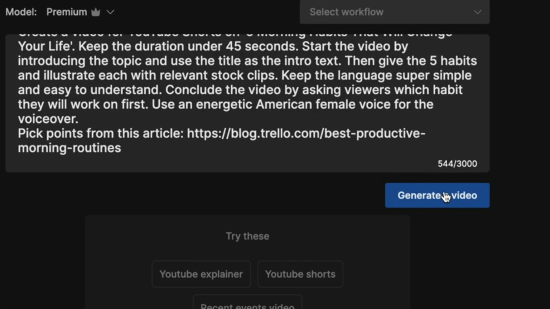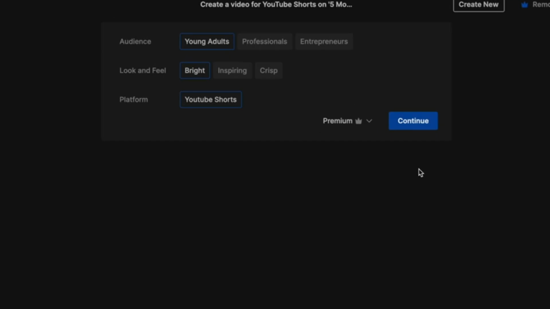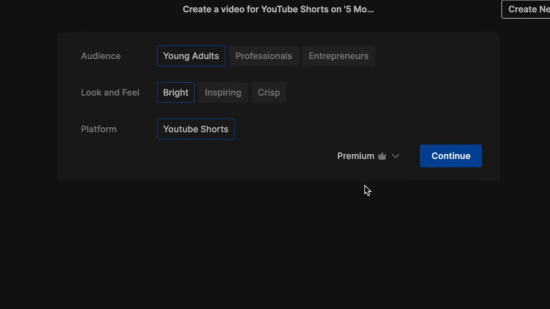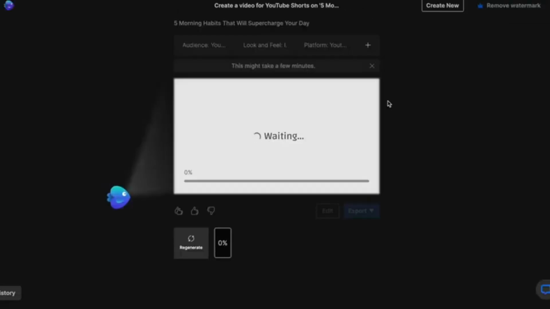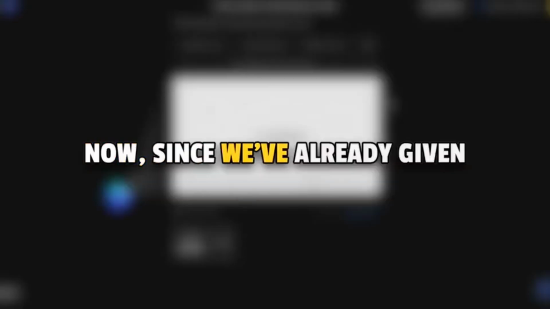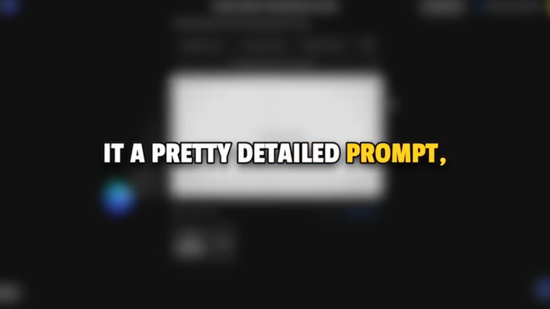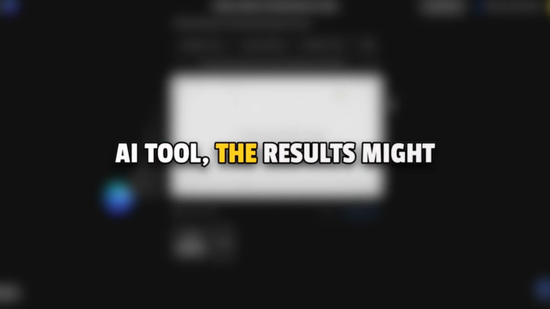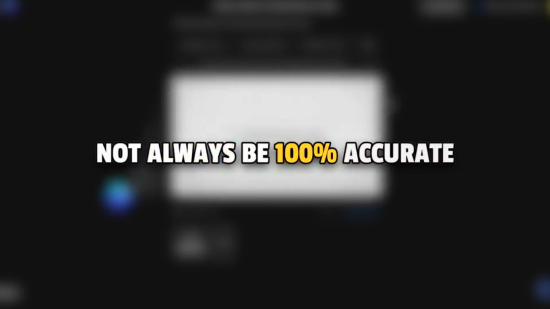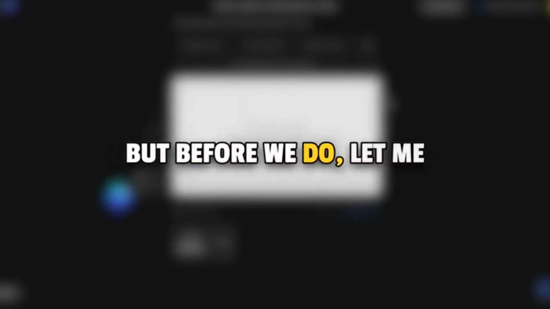Now, when you click on generate, Invideo AI will ask you for a few more details, such as the target audience you want and the look and feel you want for your video based on your prompt. And once you click on generate after choosing those, Invideo will create your first draft in just a couple of minutes. Now, since we've already given it a pretty detailed prompt, there shouldn't be a lot of changes. But like with any AI tool, the results might not always be 100% accurate, and we might need to make a few minor adjustments. But before we do, let me show you the first couple of seconds of the video without any changes.